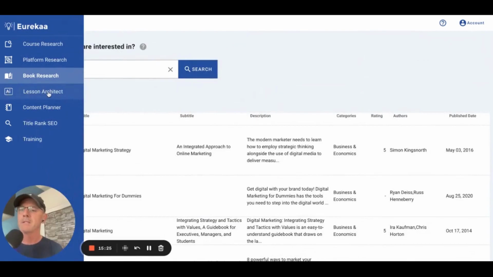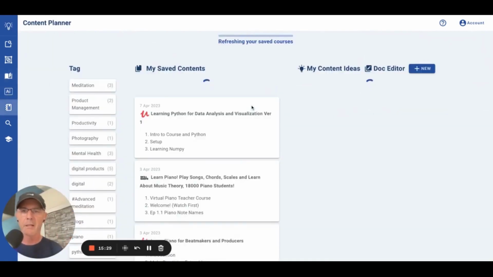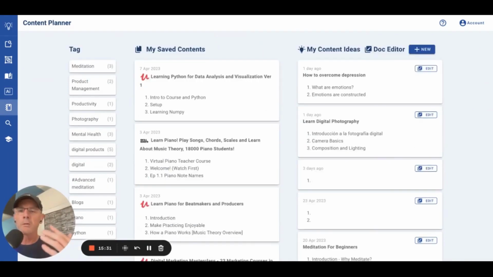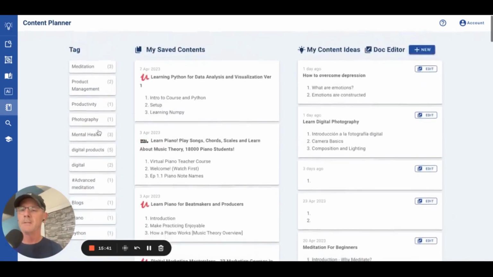Okay, now let's get to Content Planner, and then we're going to show you the AI functionality. This is where all your saved information and content resides, right? Consider it your digital library here. I've made these tags, and you can make your own, but consider them workspaces. And how it works is when you tag anything, if I click on any of these tags, they become dedicated workspaces on that topic.